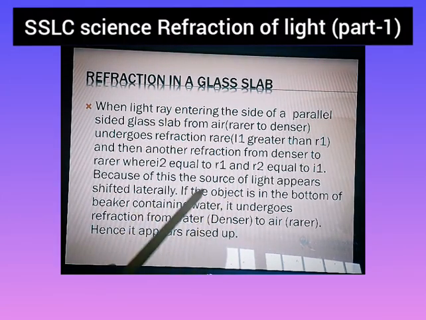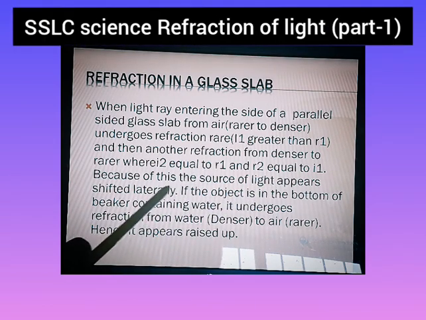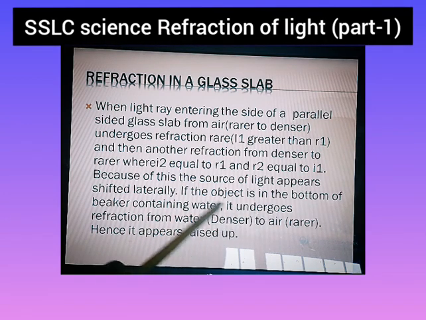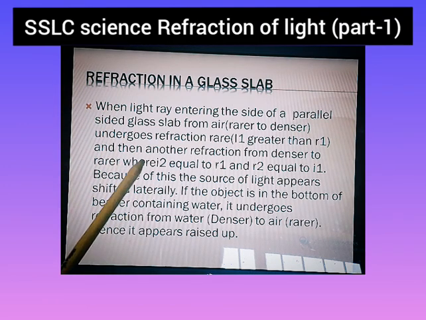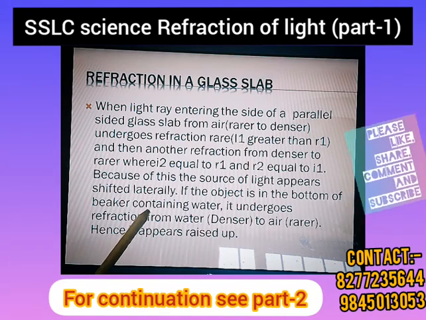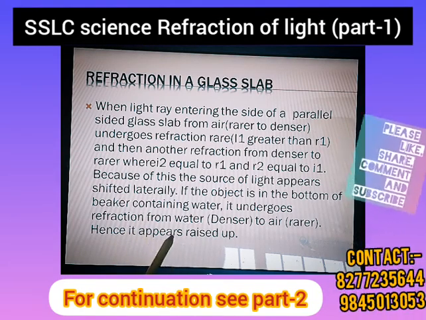See the consequence of that: the source of light appears shifted laterally. If the object is at the bottom of a beaker containing water, it undergoes refraction from the denser to the rarer medium. So it will appear as if it is raised up. I think you would have seen in the video how the coin rises up. Same analogy as the water and the fish. The fish appears a little above the level of water. That is due to the phenomenon called normal shift.